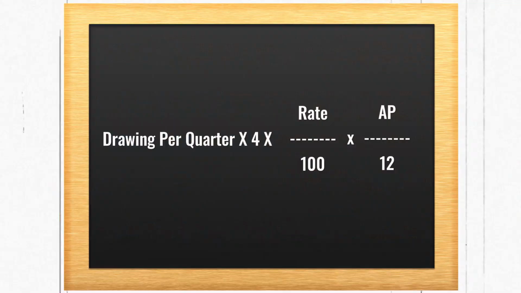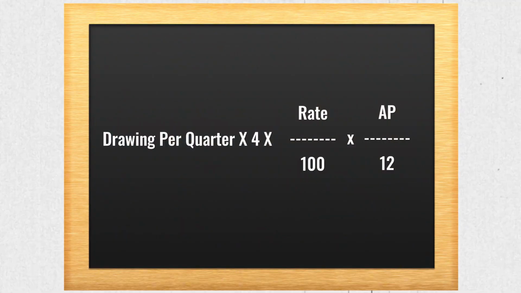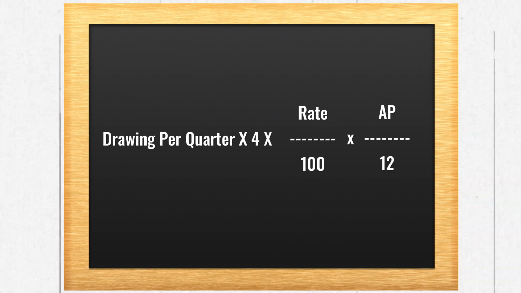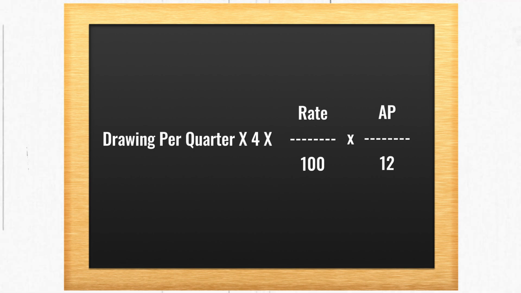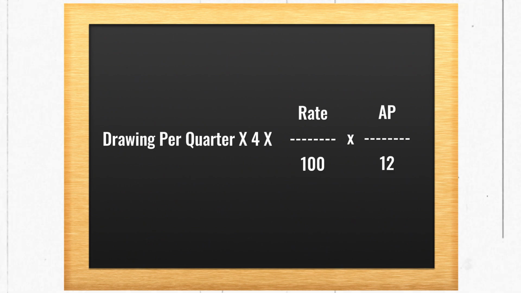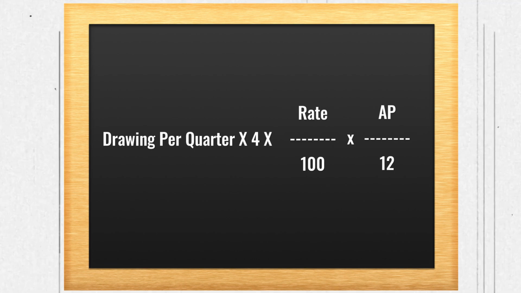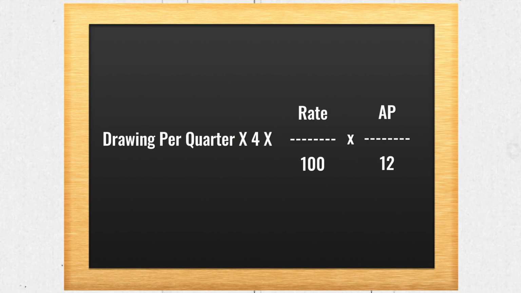So the formula will again remain the same. The AP will change. The formula for this is interest on drawings is equal to drawings, this time drawings per quarter. Earlier it was drawings per month because every month the drawing was made. Now this time it is drawings per quarter multiplied by not 12 but 4, because here only 4 times the drawings are made. So drawings per quarter multiplied by 4 multiplied by rate upon 100 multiplied by AP upon 12.